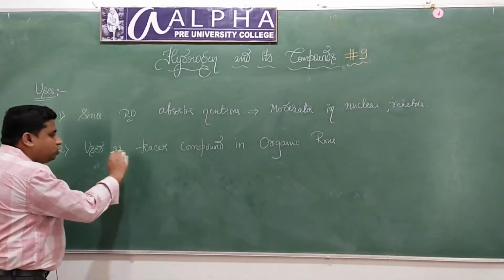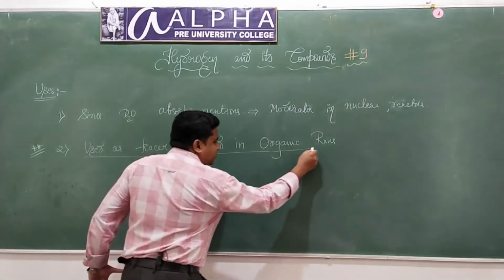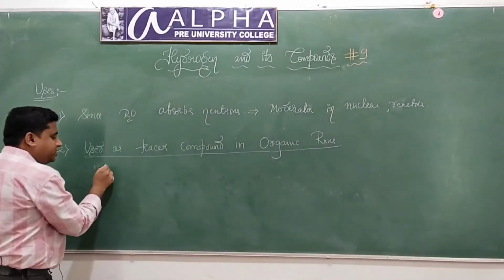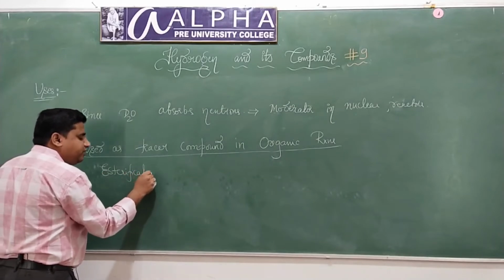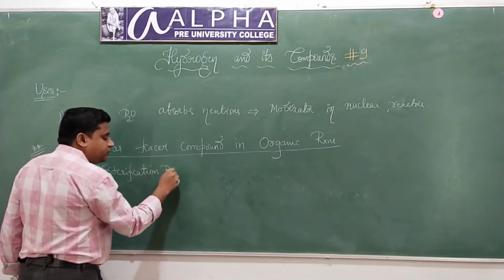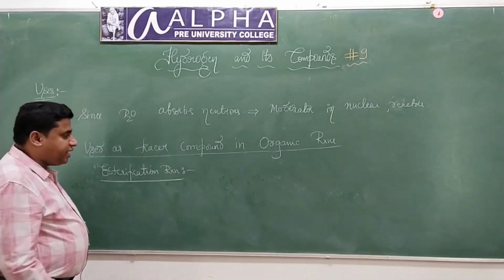What do you mean by this? Deuterium is used as a tracer compound in organic reactions. I'm going to consider one important reaction. This is called the esterification reaction. Which reaction is it? This is the esterification reaction.